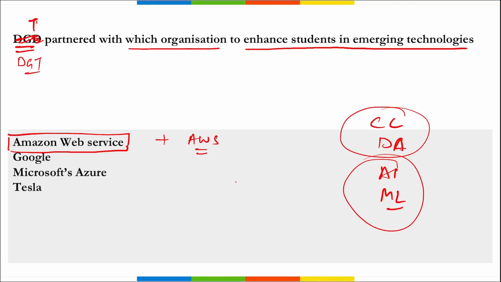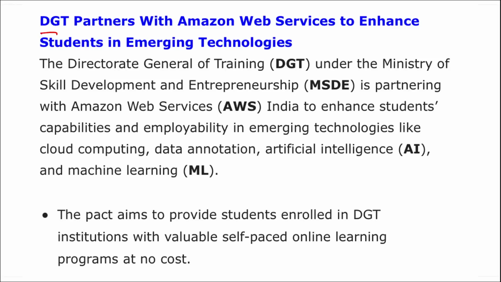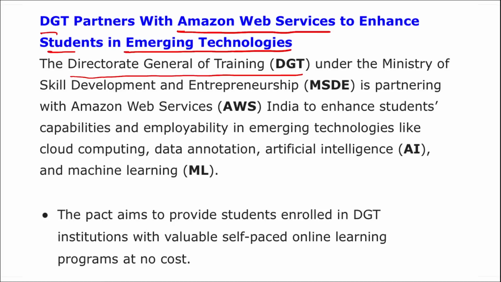Then in India, more than 15,000 industrial training institutes and 33 national skill training institutes across India will be providing such skills. Correct? So it is your DGT, that is Directorate General of Training, that partnered with Amazon Web Service to enhance students in emerging technology.